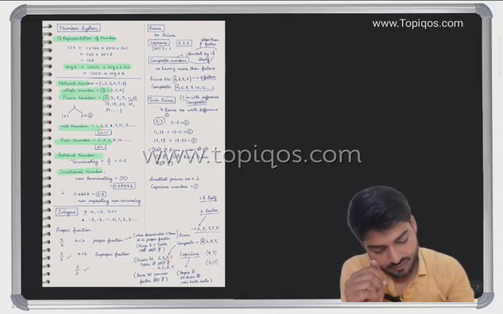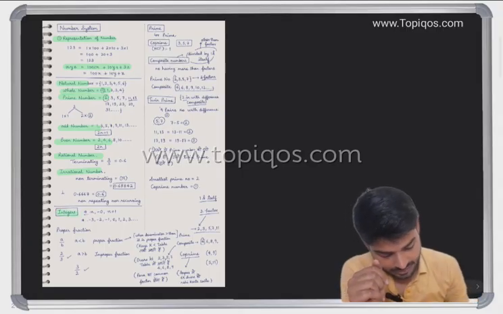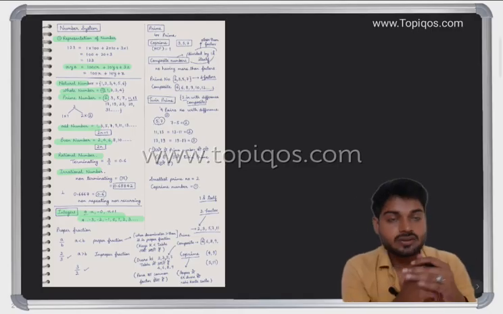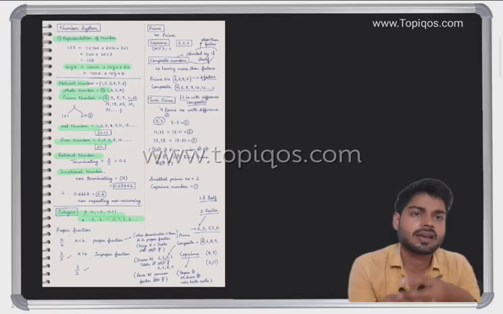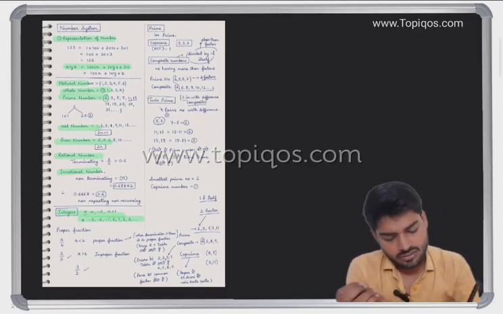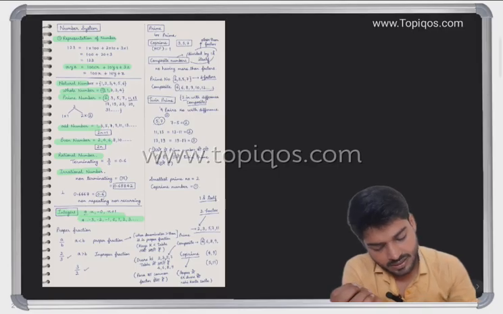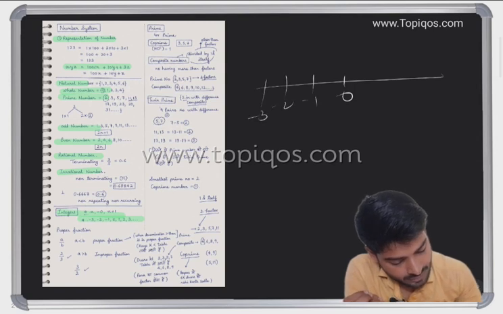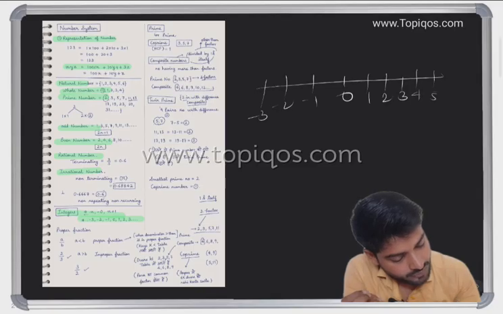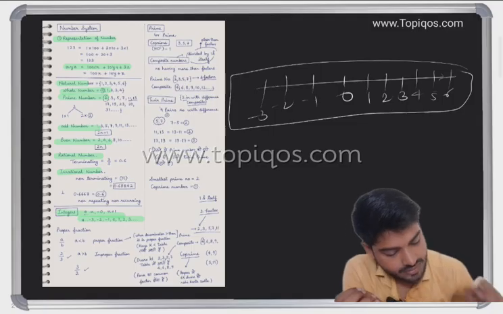Now we move ahead with the integers. What is an integer basically? Integers are any numbers, whether negative or positive. In the case of integers we can write 0, -1, -2, -3, 1, 2, 3, 4, 5. This chain can be considered as the integers.